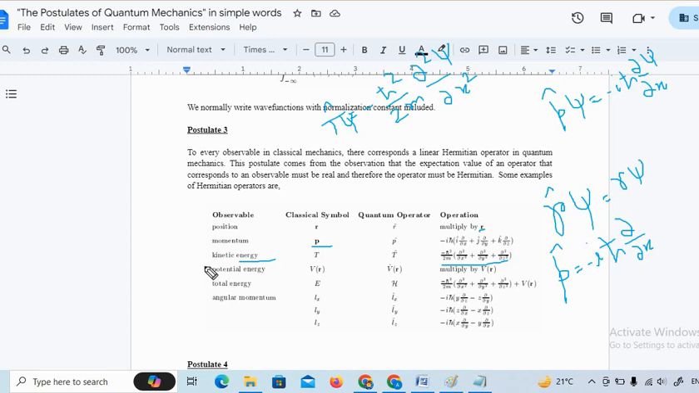In the same way one can find the potential energy, and the total energy is kinetic energy plus potential energy. The potential energy is simply a multiplication of the potential value with the wave function. So if you know the kinetic energy and the potential energy, you get the total energy of the quantum mechanical system. Also we can find the angular momentum. This is also a dynamical variable.